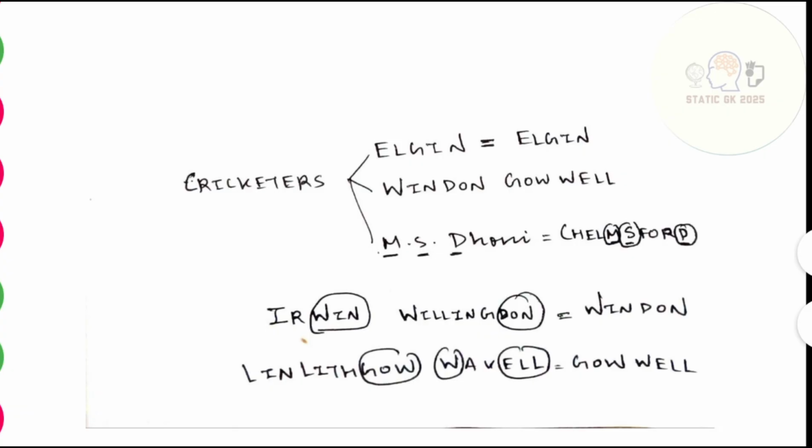Another thing that you have to remember here is consider these cricketers. There are two teams. For example, let it be England versus India. In England, we have players Elgin and Winden Govell. They are batting and we are bowling. And MSD is the captain. Mahendra Singh Dhoni is the captain. He is behind the stumps, witnessing these things.